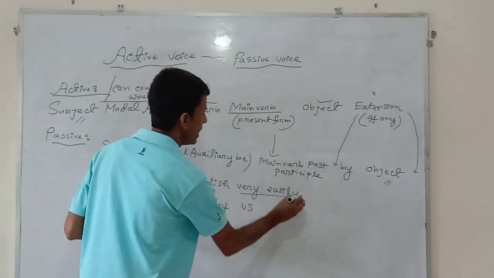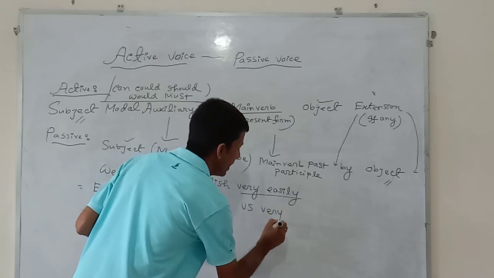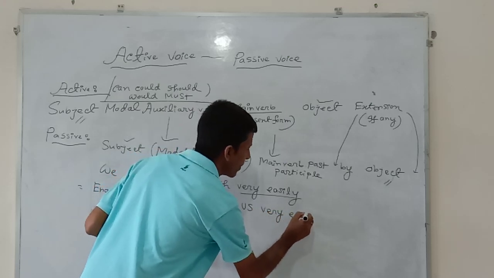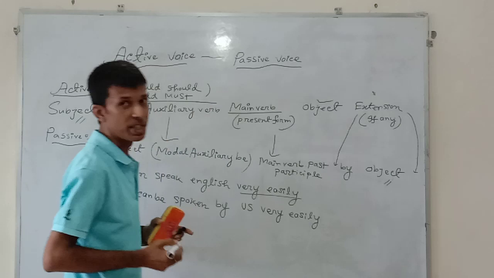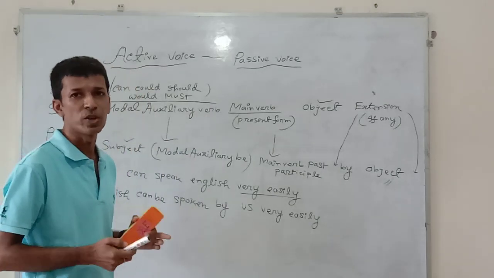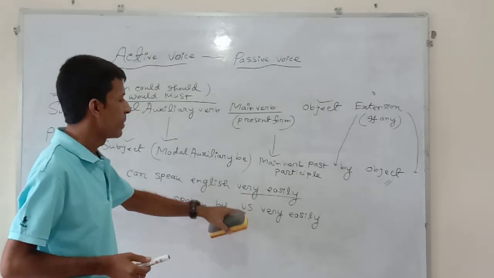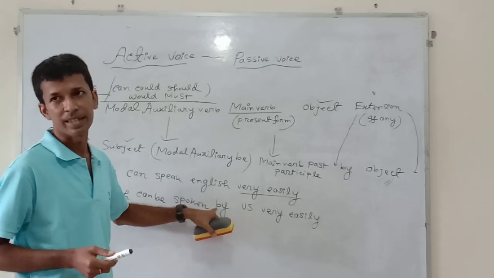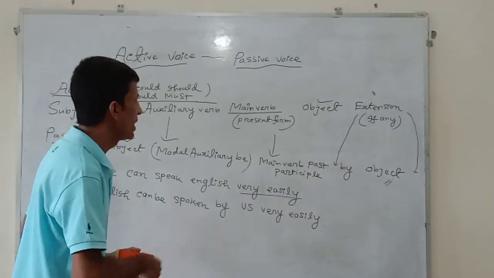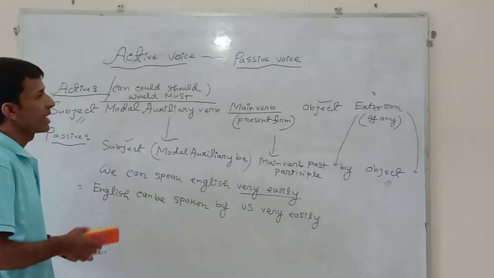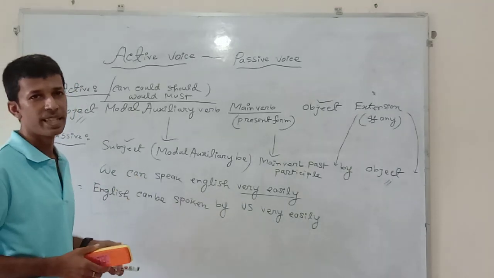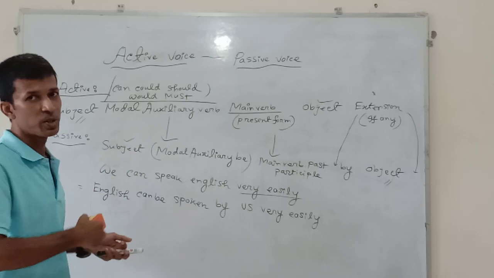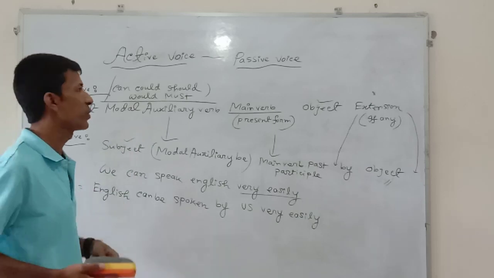So, very easily can be written at the end of the sentence. But if you wish to use the extension of the active voice before by, it will also be regarded as the correct answer. Now, I will discuss another part of voice change, that is passive will be transferred into active one in the reverse way.